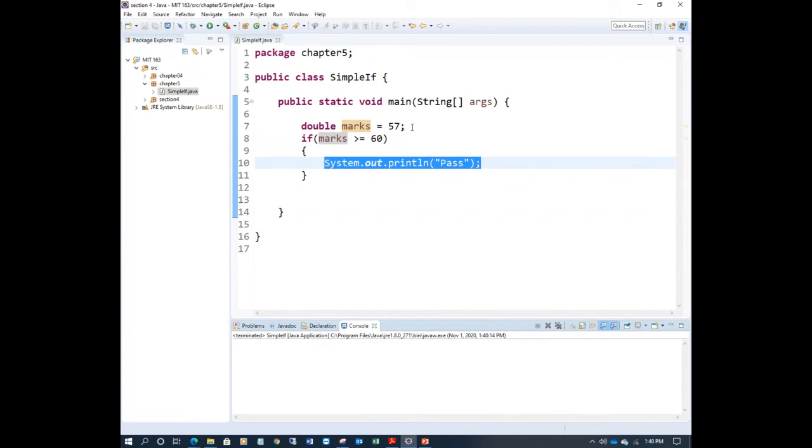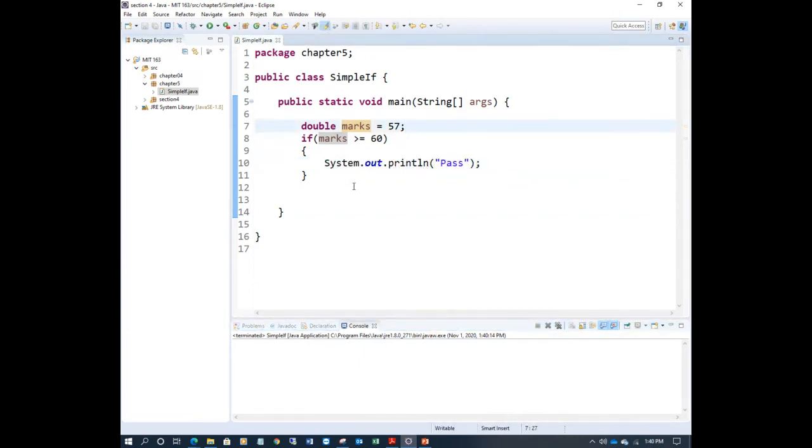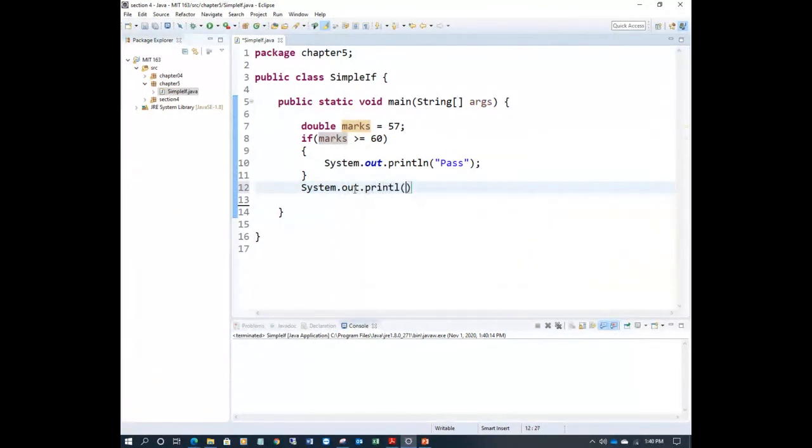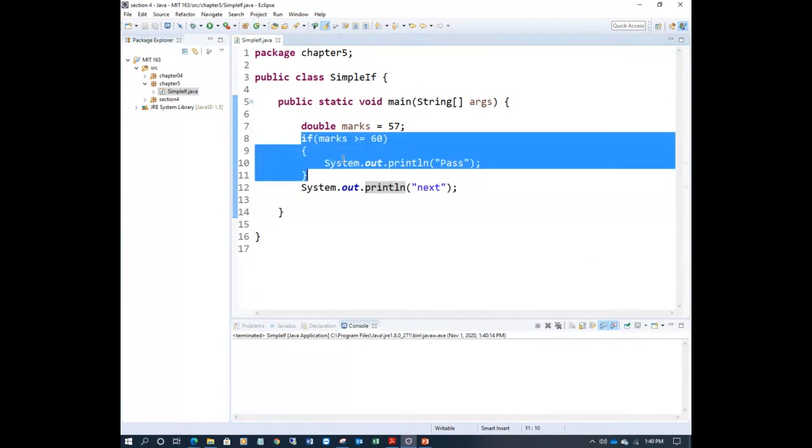For further clarification, I will add one more statement here, say simple next. Same program, I just add this outside. Can you see here? This statement is outside the if block. This is the if block.